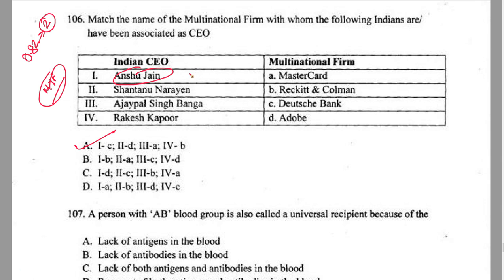Because Anshu Jain actually resigned in 2015, and that's where the entire thing was made a gossip. I think it was 2014 or 15 that he resigned, right? Again, there were some laws and all that stuff happening as far as the LIBOR scam is concerned. So that's the reason he was mentioned out here. So Anshu Jain goes with Deutsche Bank. So that's again a sorted thing.